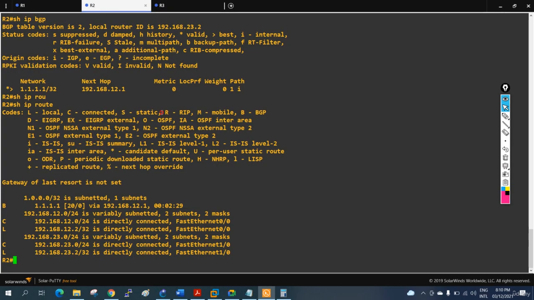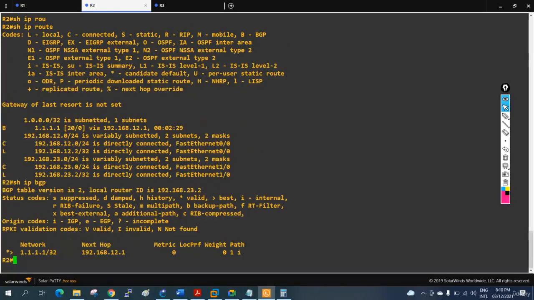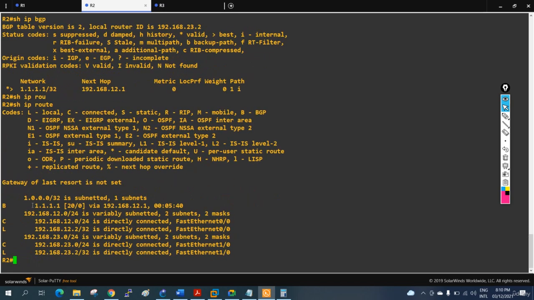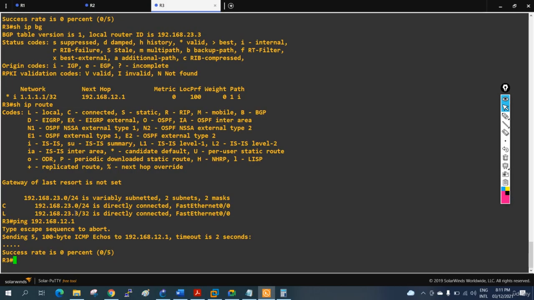If you check in R2, when we write show ip bgp, we get 1.1.1, and the next hop is this one. If you see here, star means valid and greater than means best, so this route is valid and best. If you write show ip route, you will have this route here. If you want to forward traffic for this IP, you need to forward here. So we have this entry in our routing table, and R2 can easily forward because it is directly connected, but R3 cannot. We don't have that entry in our routing table.